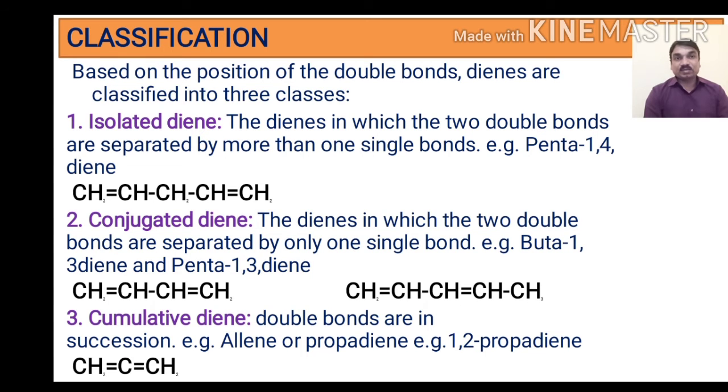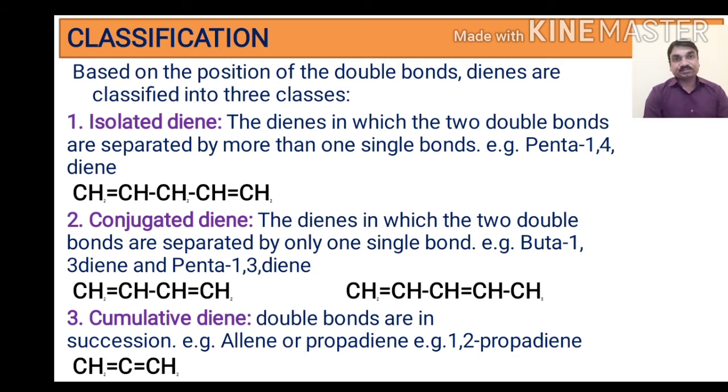The first one is isolated diene. The dienes in which the two double bonds are separated by more than one single bond are called isolated dienes. Here we give one example, that is penta-1,4-diene.